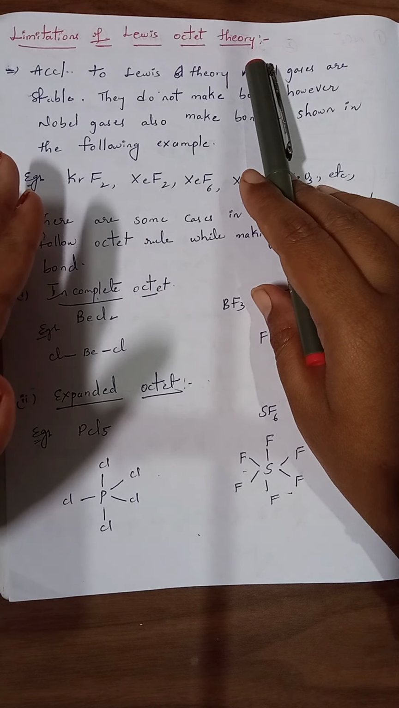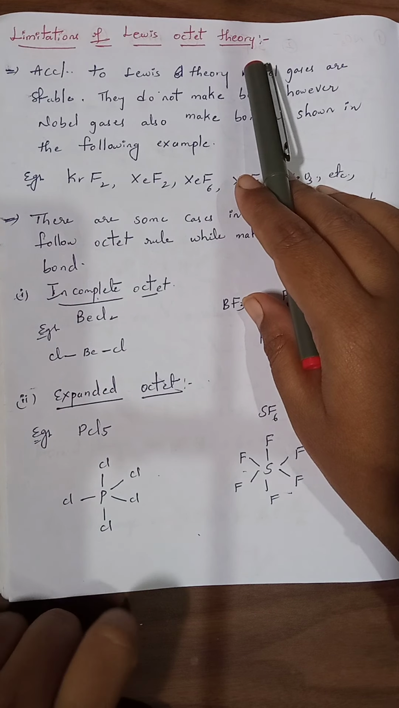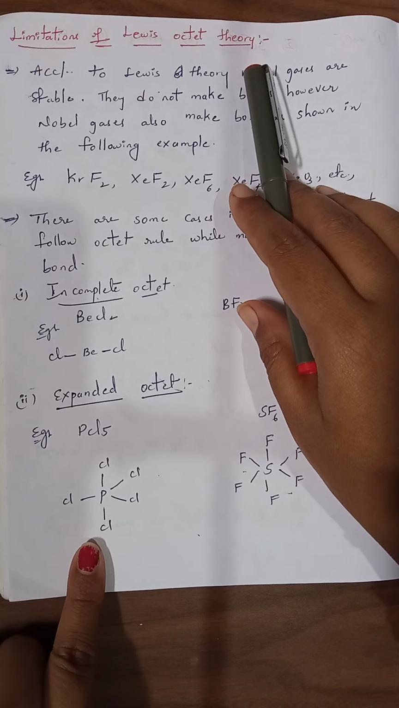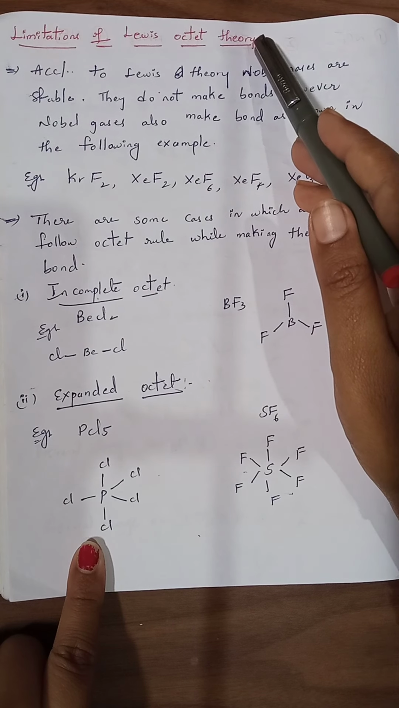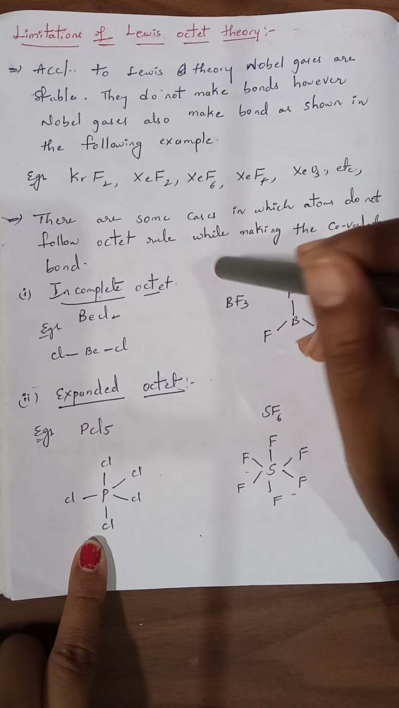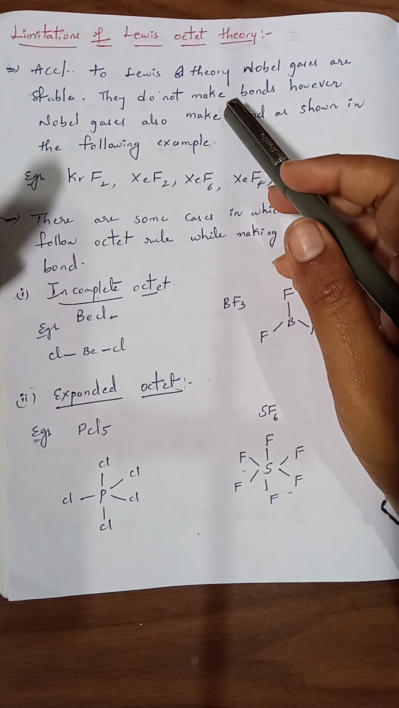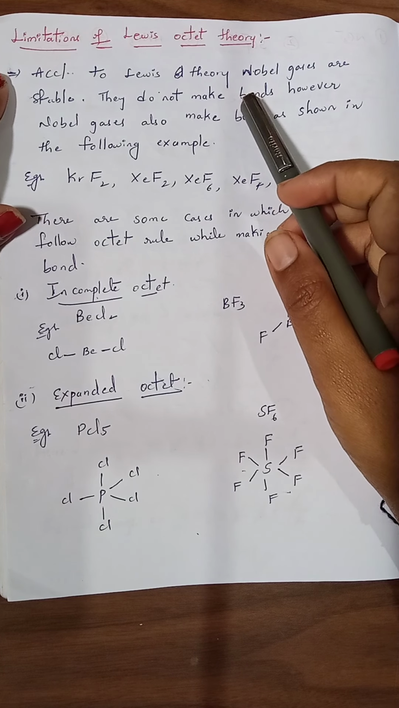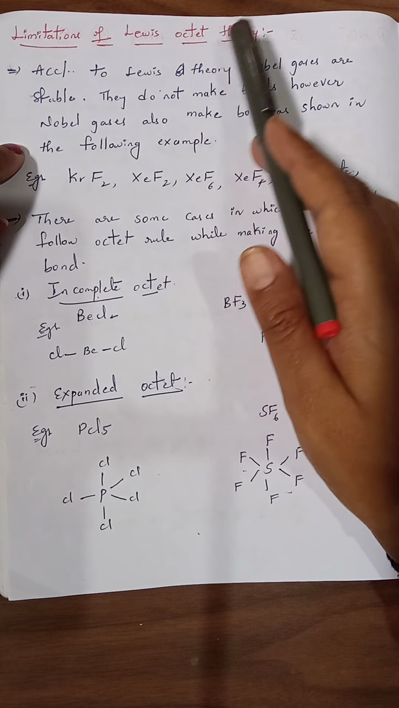The Lewis octet is the number of electrons present around each central atom or atom in a molecule. Though the Lewis dot structure has explained to some extent, it still has a few limitations, that is, drawbacks which it fails to explain. Such drawbacks can also be called limitations. Now we are going to study the limitations of Lewis octet theory.